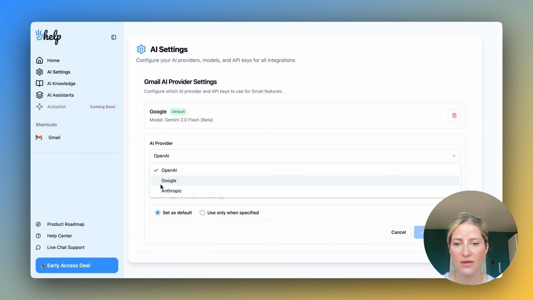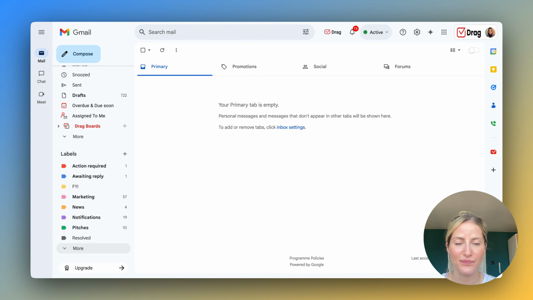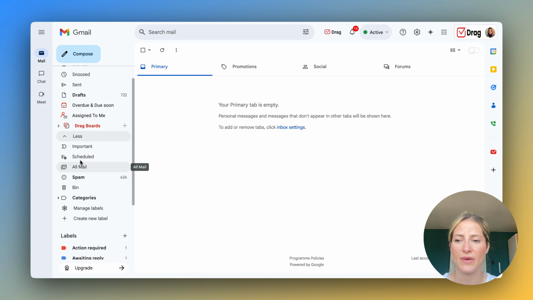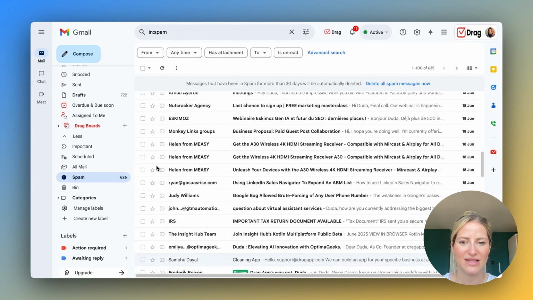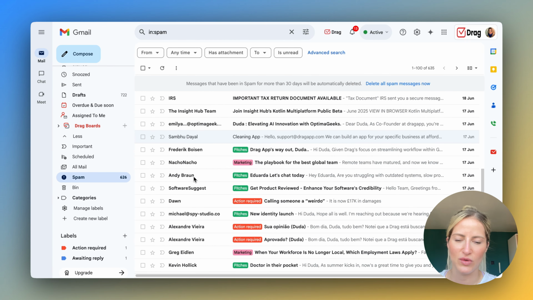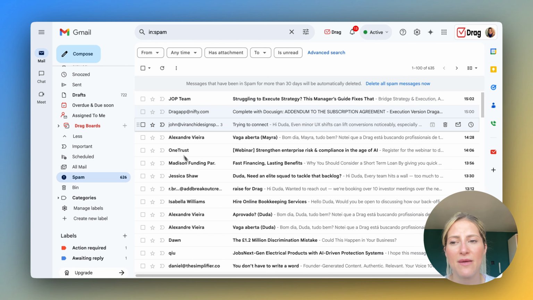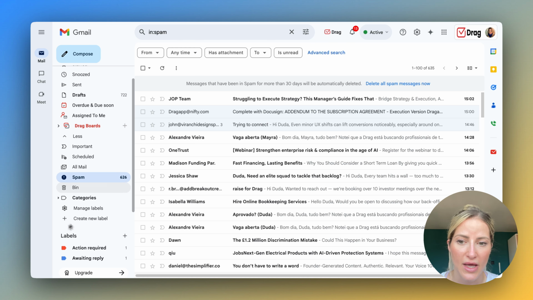The other thing that we realized, here you can see my Gmail now. Two things. First, we realized that emails in the spam folder were being tagged, which doesn't make sense because if they're already in the spam folder, why do you want them tagged anyway, right? So we stopped that, so they're not being tagged anymore. And the same applies to the drafts folder. Hey Help was tagging the emails in the drafts folder, and we fixed that, which will help a lot with performance, with not reaching the API limits, and it's better for everyone.